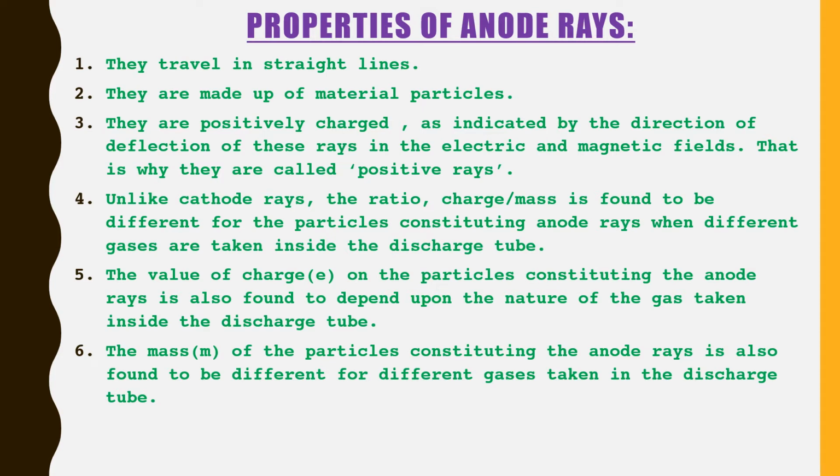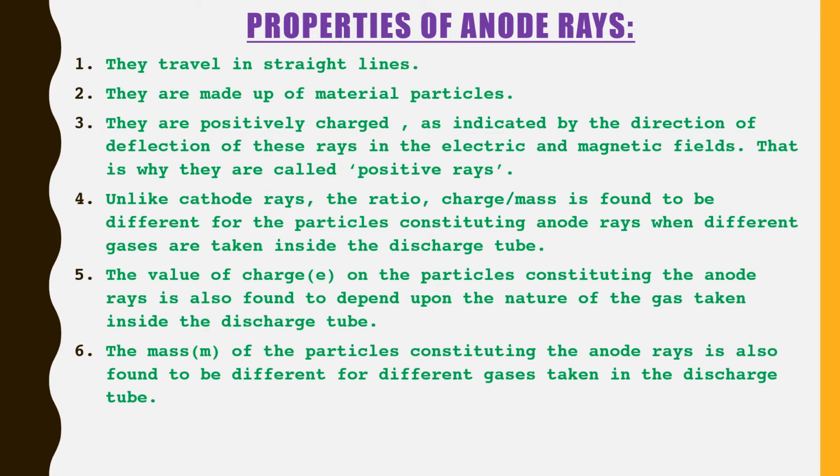They are positively charged, as indicated by the direction of deflection of these rays in electric and magnetic fields. That is why they are called positive rays. These properties were found using the same experimental methods described for cathode rays.